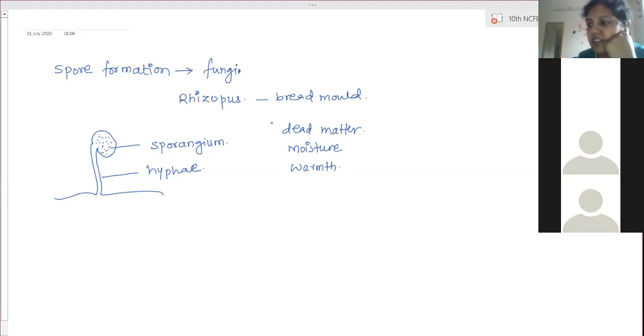So what are the advantages these spores have? Ma'am, they are covered in a tough covering, and they do not germinate until they find a suitable place or base for germination.